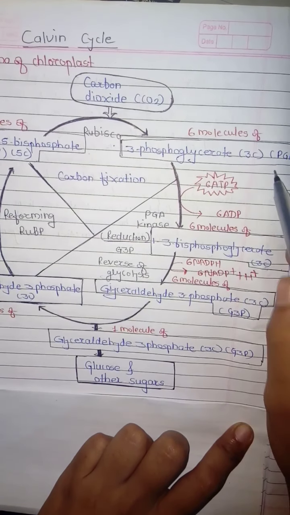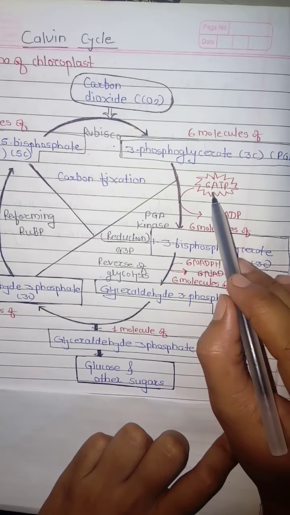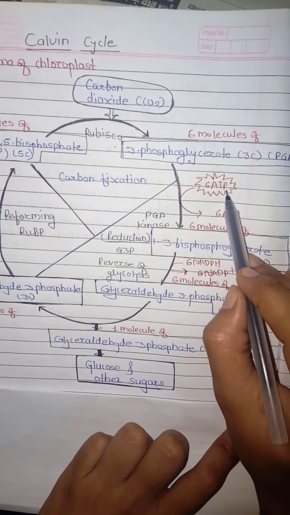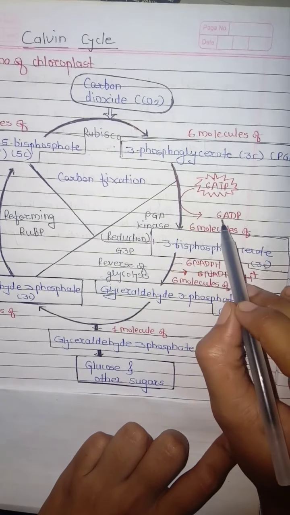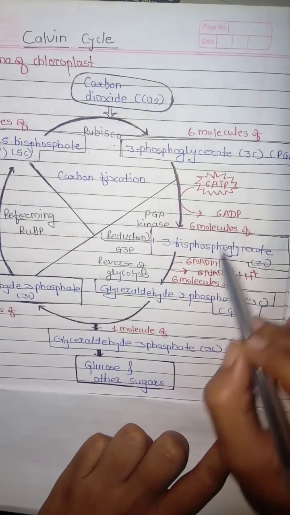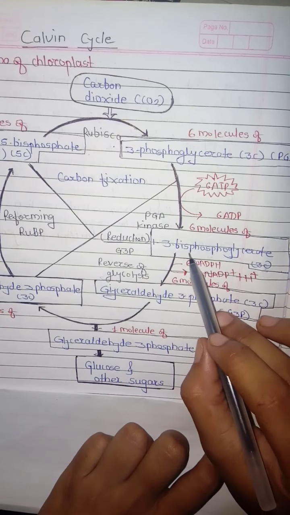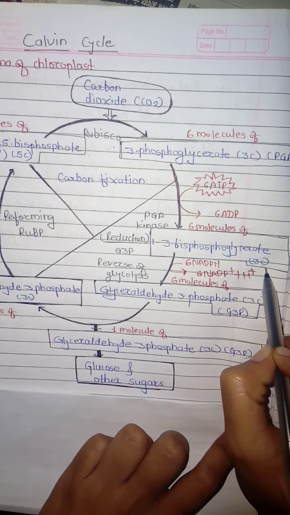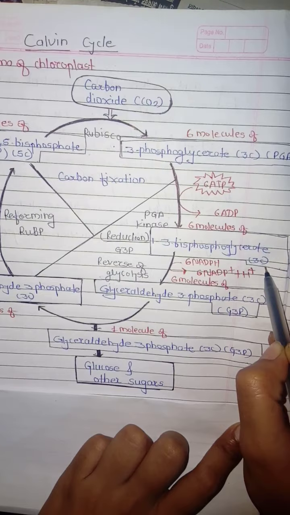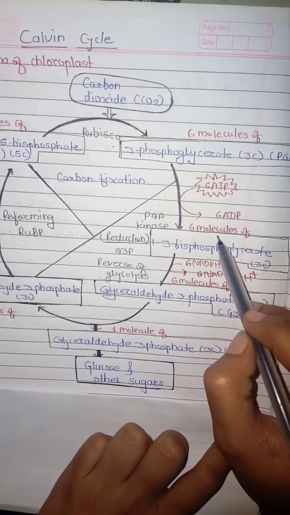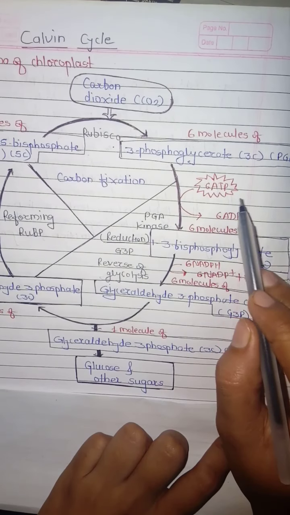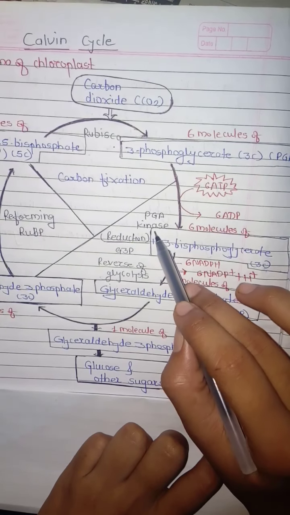For that conversion it requires ATP, 6 ATP molecules, which form 6 ADP. Then these reactions are catalyzed by PGA kinase, phosphoglyceric acid kinase.